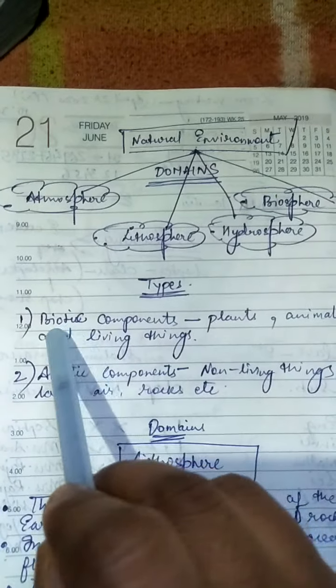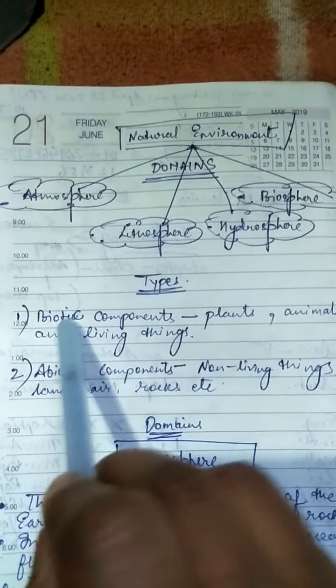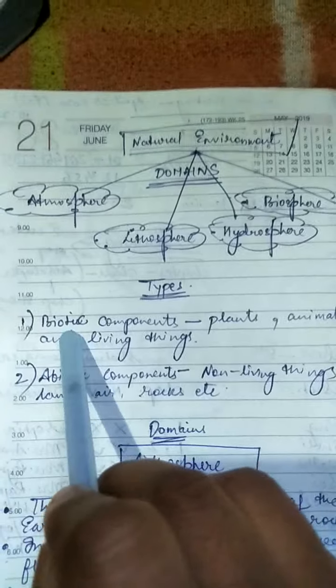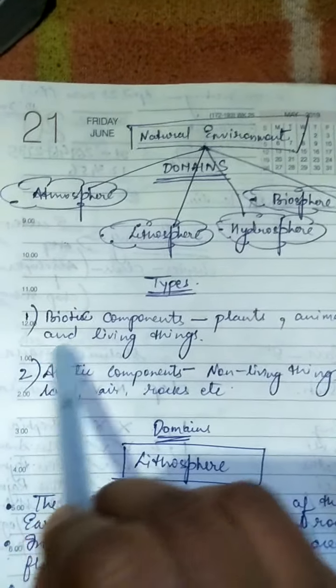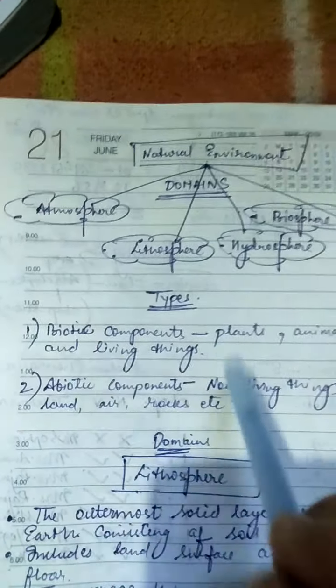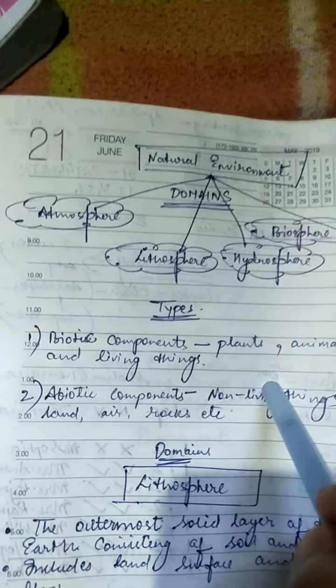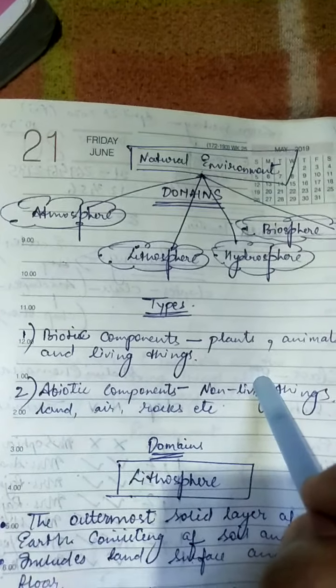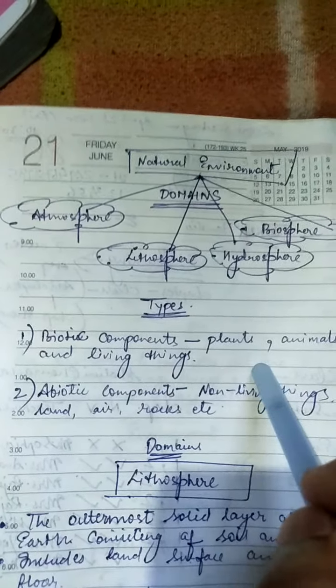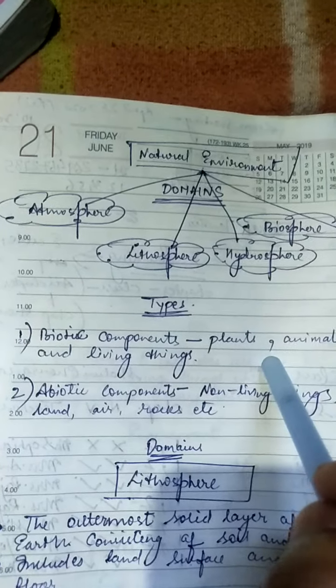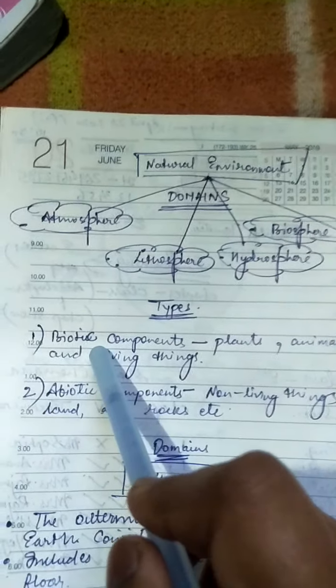Biotic components, as the name includes the word bio. Bio means consisting of life. So biotic components are those components of nature which consist of life. For example, plants, animals, all the living beings come under biotic components.